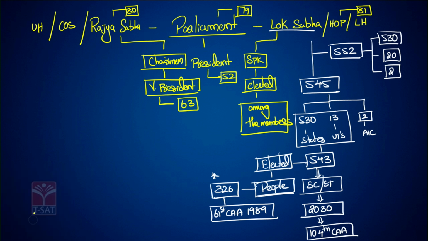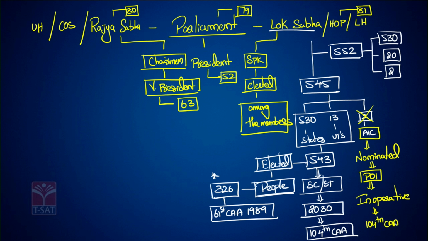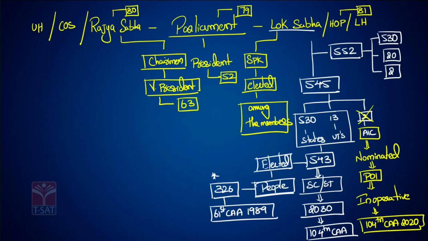Now coming to the Anglo-Indian community. People from the Anglo-Indian community are nominated by the President of India. This nomination has been discontinued, or has become inoperative, by the 104th Constitutional Amendment Act 2020. So this is the composition of the Lok Sabha.